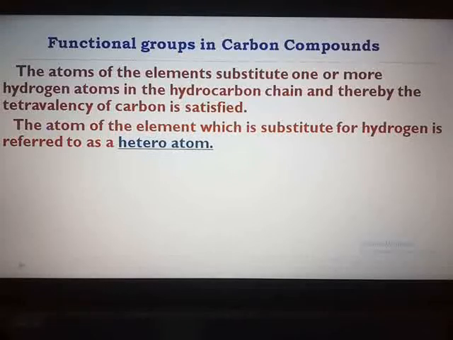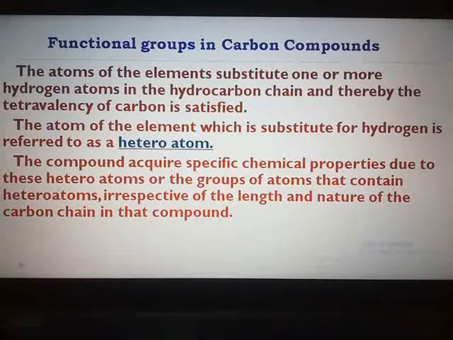When one or more hydrogen atoms are replaced by the atoms of some other element or groups of atoms, the new set of compounds formed has properties different from the parent hydrocarbon, and the atom or group of atoms present in the molecule which determines the characteristic property of organic compounds is referred to as the functional group.